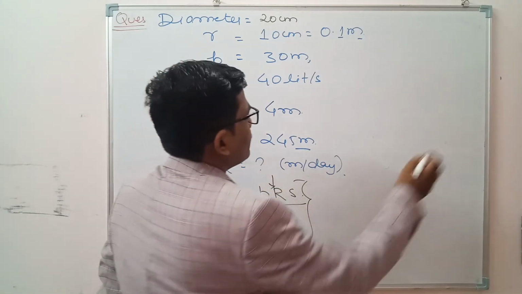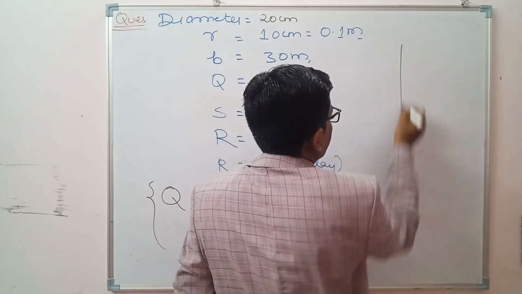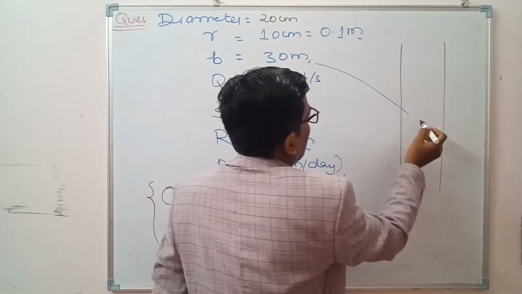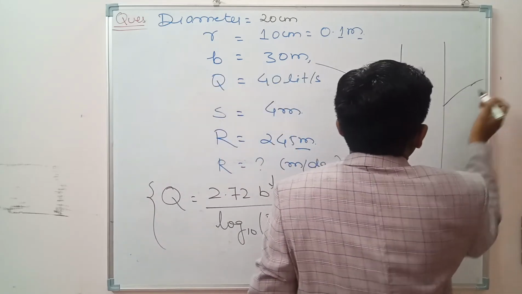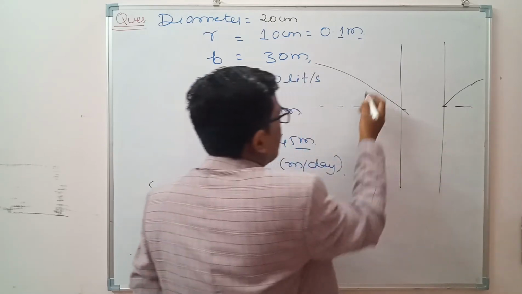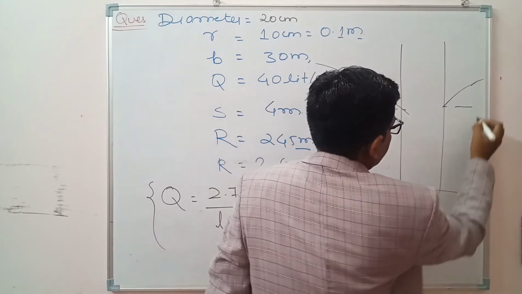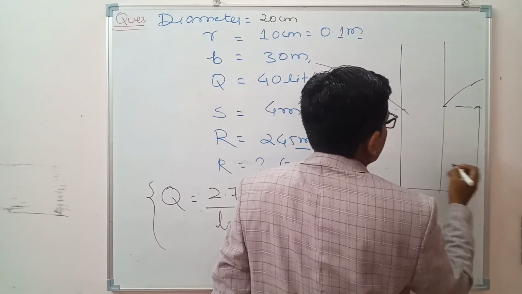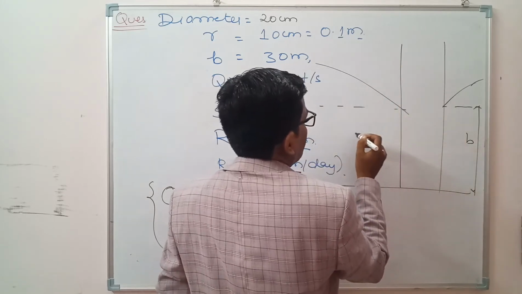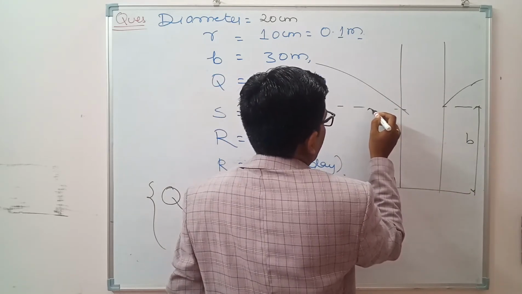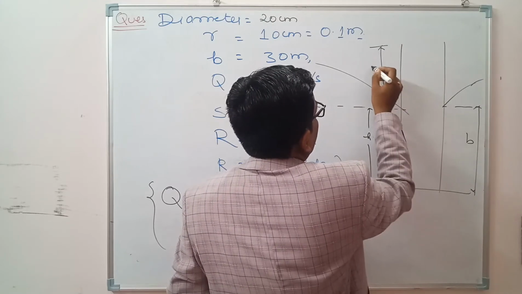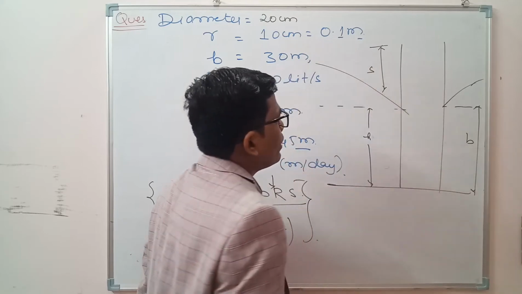First of all, we should see the figure. Okay, this is the tube well and this is the drawdown curve. This is the B, and this is the H value, and this is the S drawdown value.